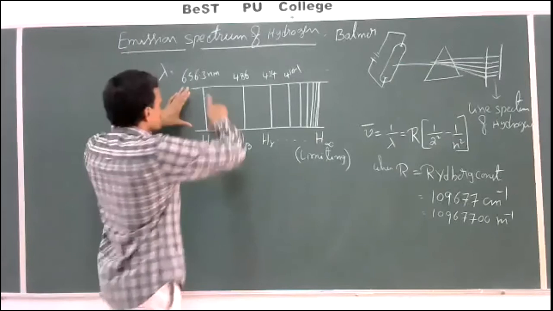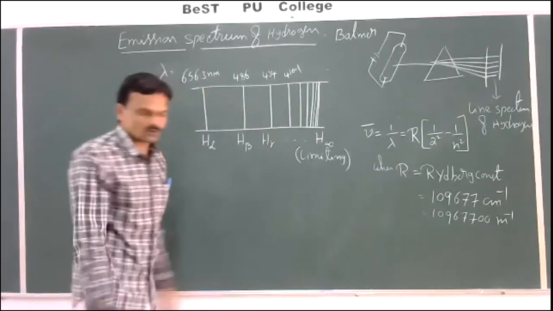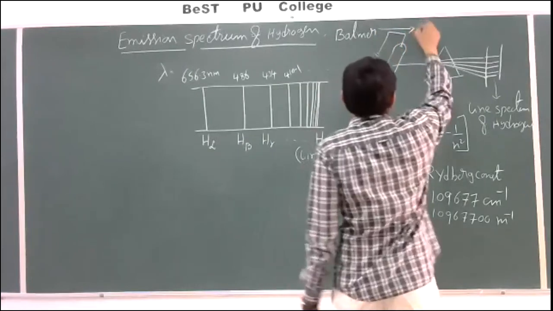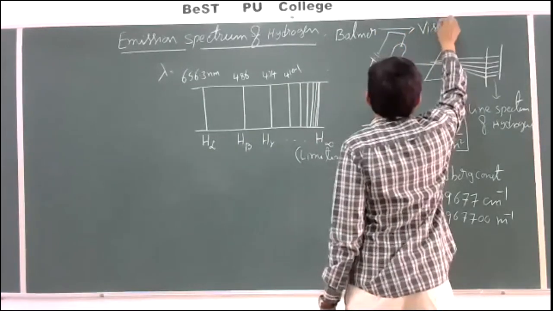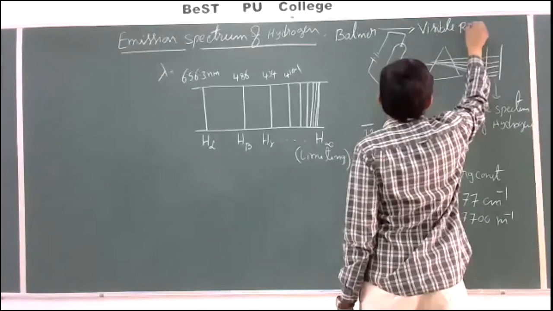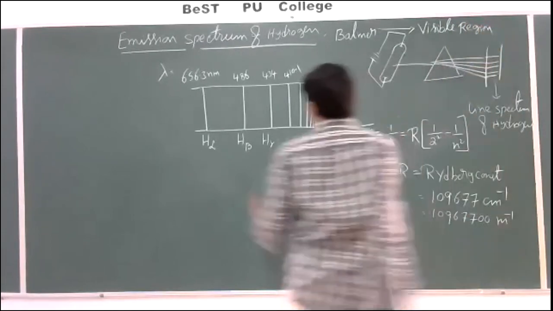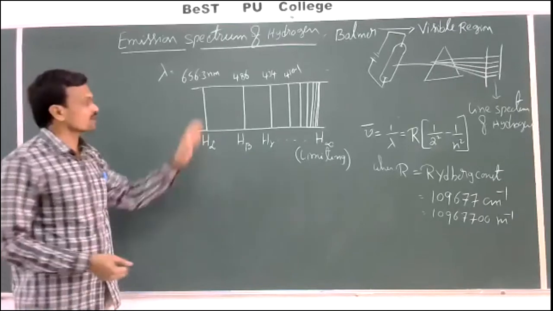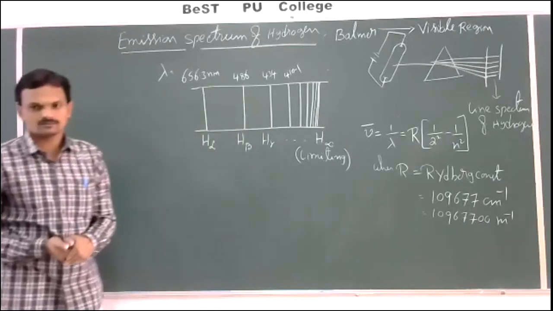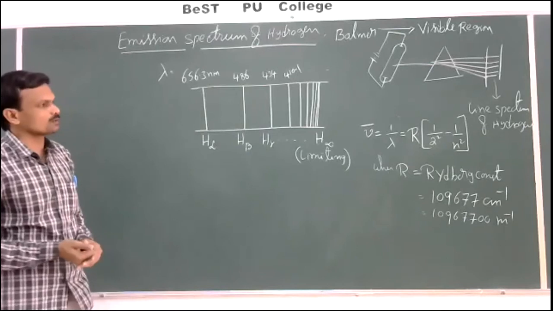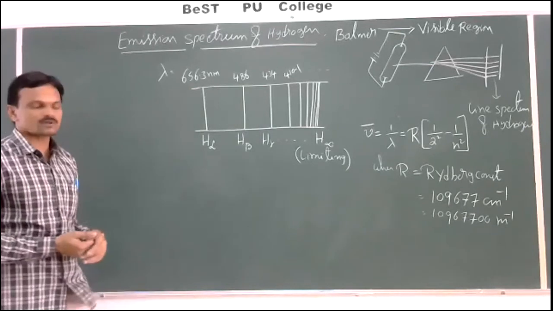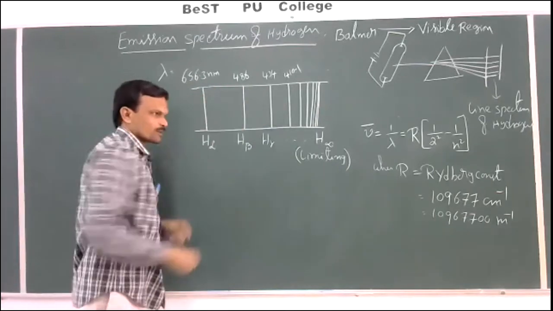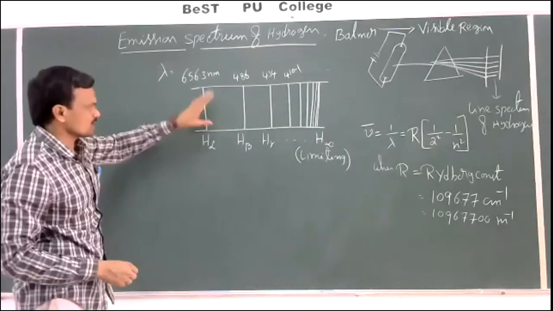So this is the appearance of that emission spectrum of hydrogen in the visible region. This is the spectrum we are discussing here. This is in the visible region, that means these lines are clearly visible to our eyes, spectral lines in different colors. Yesterday I showed you one diagram regarding emission and absorption spectra with different colors. Some lines are there like this, the appearance of these lines in the visible region.